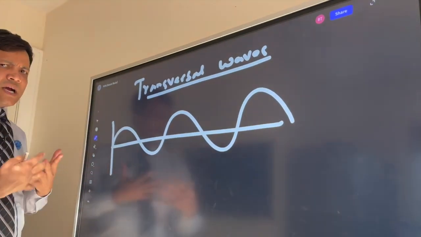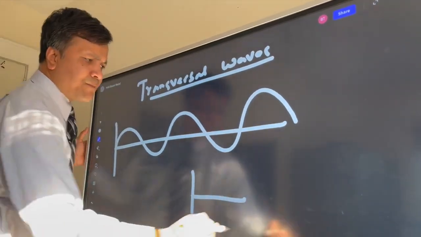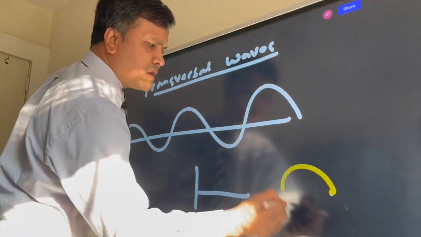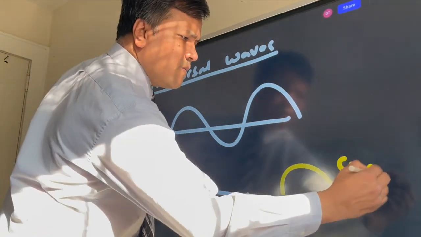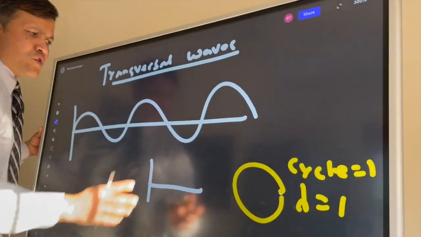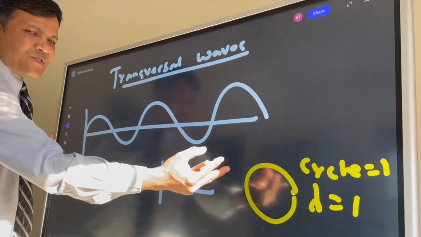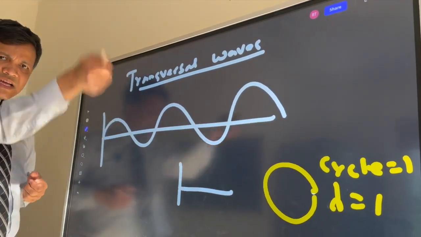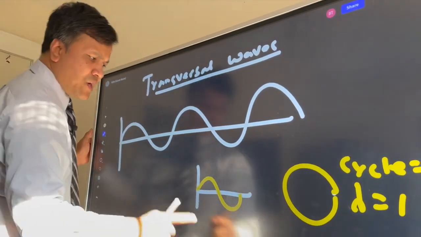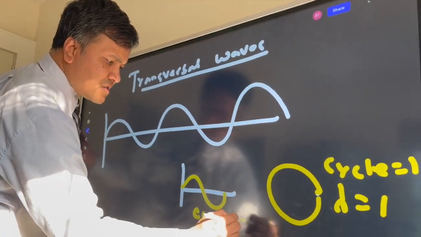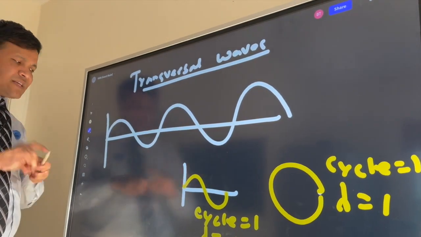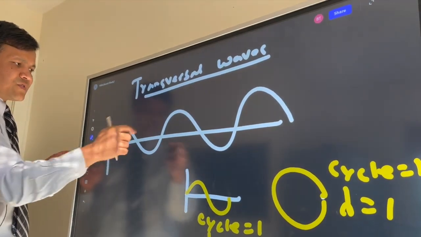All right, let's start with something easy. I have a dot, and if I come back to this dot, how many cycles? 1. What is the wavelength? 1. So then I can do the same thing. I can cut it with scissors, make it a straight line, and move it up and down once, I can create a transversal wave. How many cycles over here? Still 1. What is the wavelength? 1.